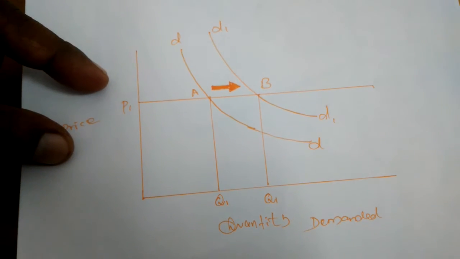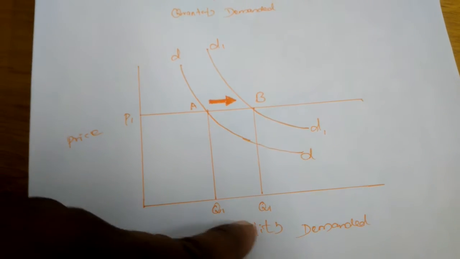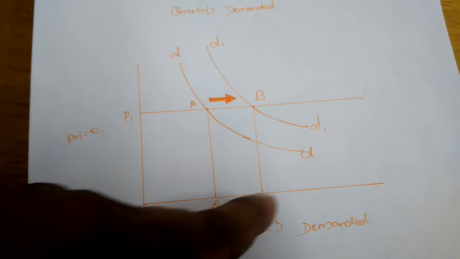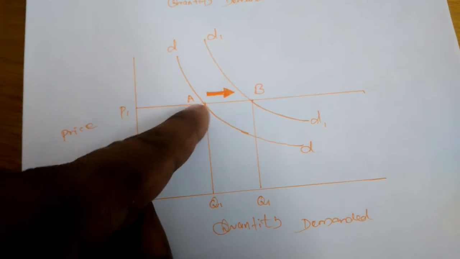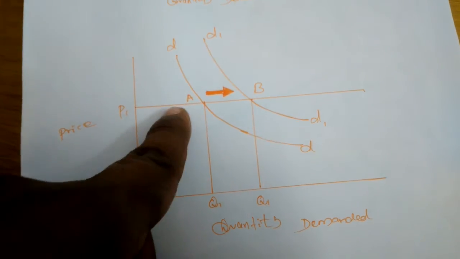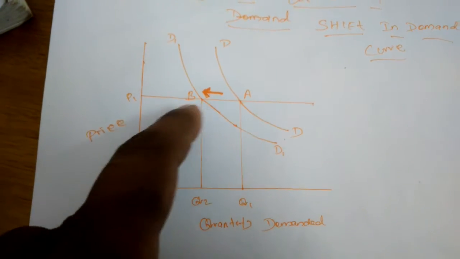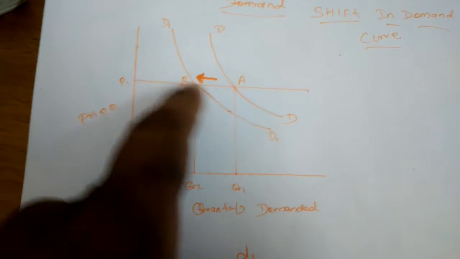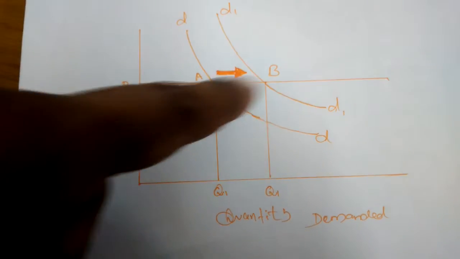Suppose the price is the same, then the quantity demanded will increase from OQ1 to OQ2. Here the demand curve will shift. Shifted means it moves from point A to point B. In the first diagram, the demand curve is reduced from point A to point B. The second one is increased. The demand curve has totally increased.